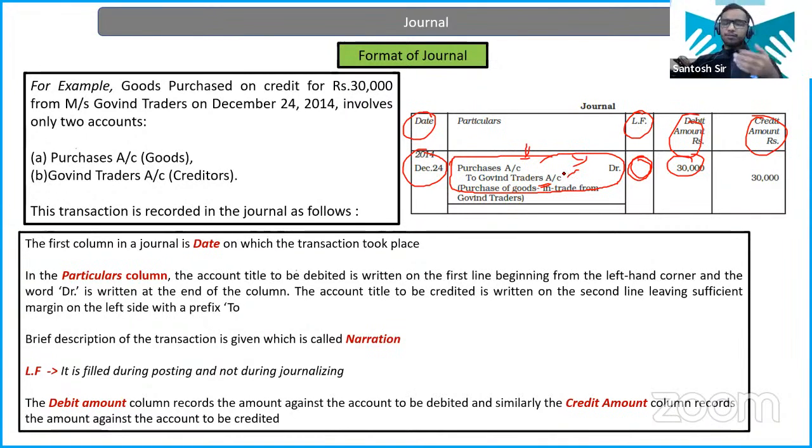So earlier, what used to happen is we used to do accounting offline, meaning in registers we used to do that, right? So for those scenarios, we have the ledger folio in the general book and the general folio in the ledger book, so that page numbers can be referred to with each other.